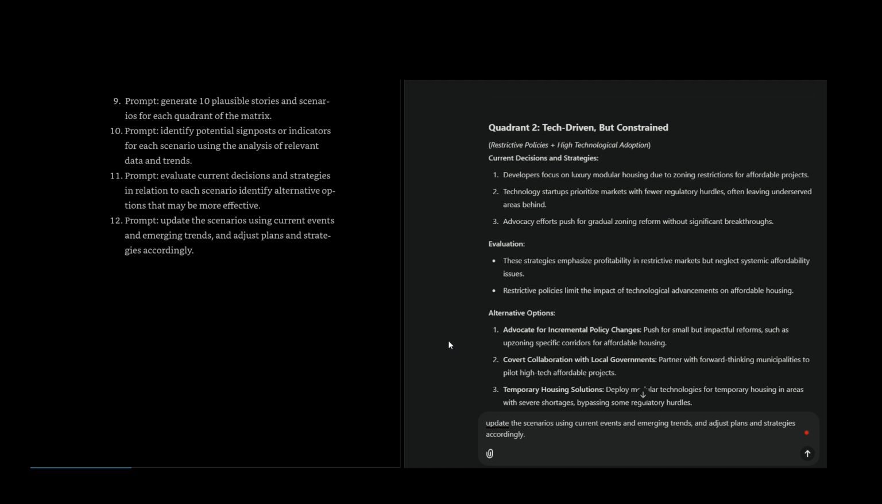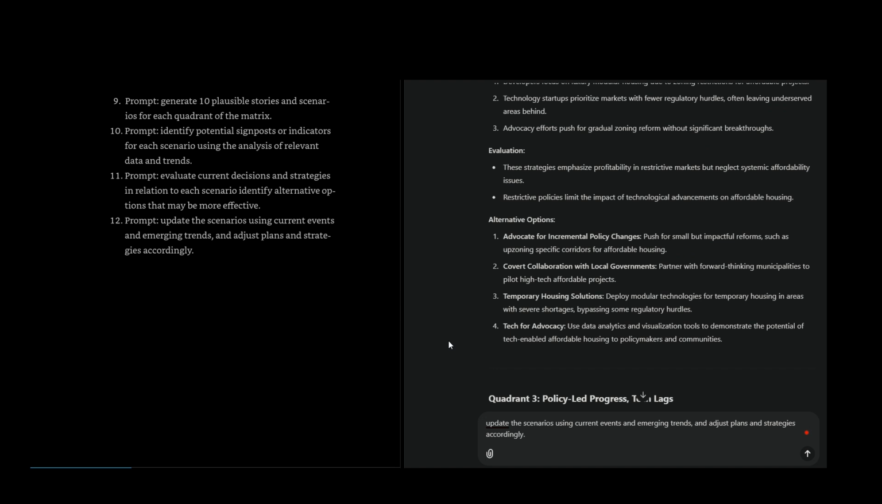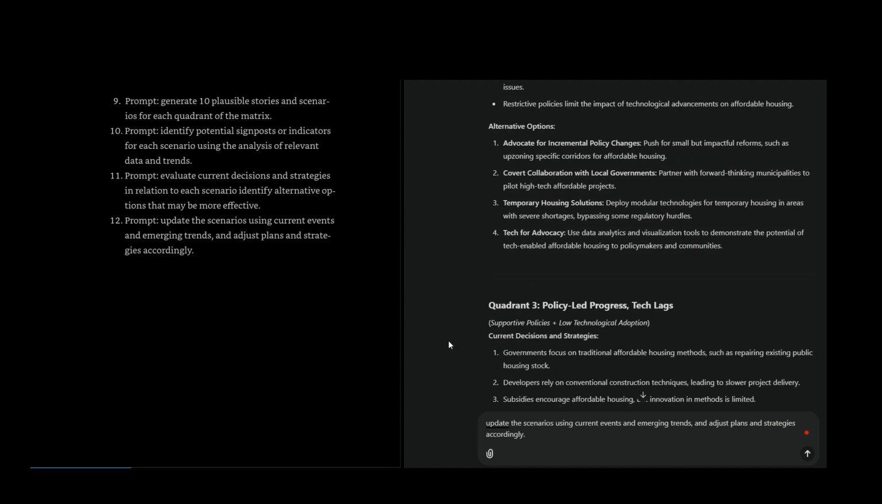Evaluation: these strategies emphasize profitability in restrictive markets but neglect systemic affordability issues. Restrictive policies limit the impact of technological advancements on affordable housing. Alternative options: advocate for incremental policy changes. Push for small but impactful reforms, such as upzoning specific corridors for affordable housing.